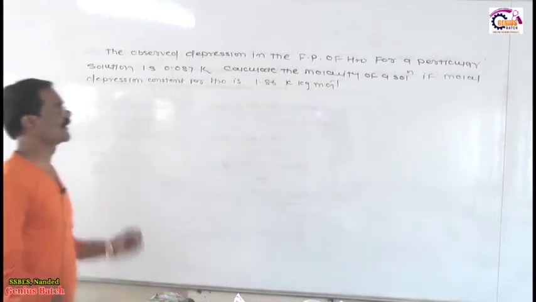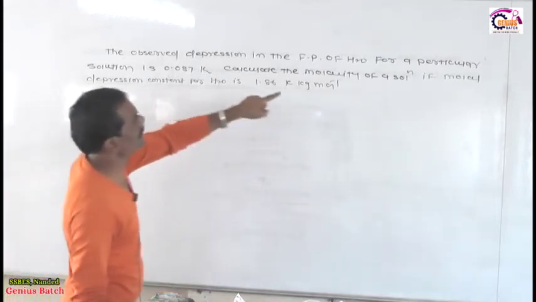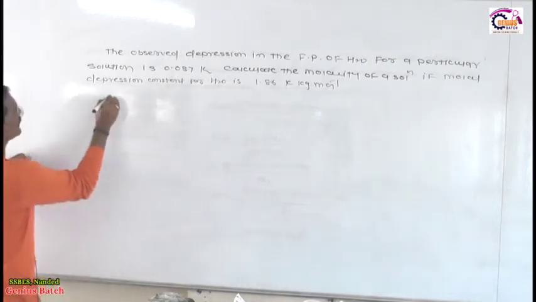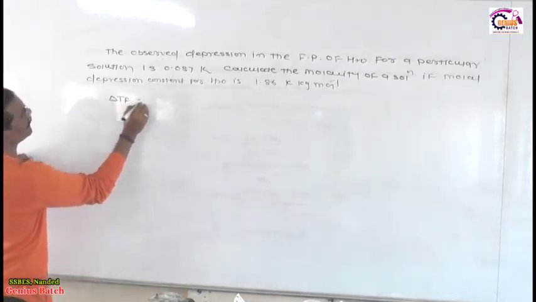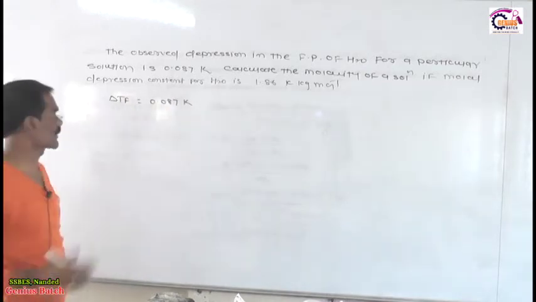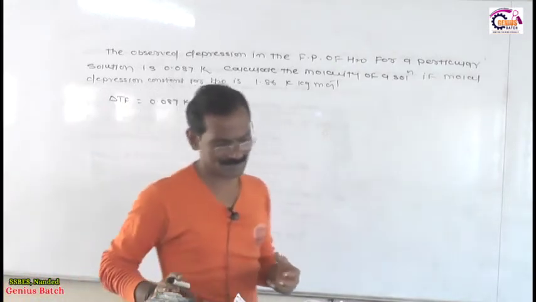So, dear friends, the observed depression in freezing point of water for a particular solution is the depression in freezing point, that is given to you as delta TF. Delta TF is equal to 0.087 Kelvin, because they are directly giving you the depression in freezing point.